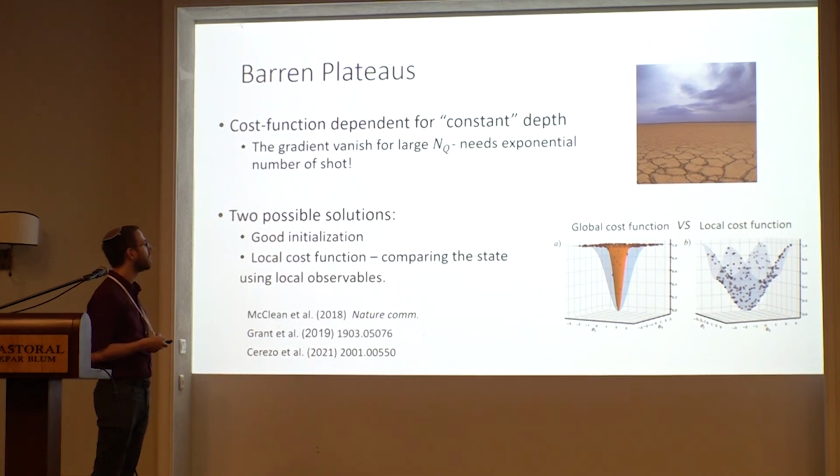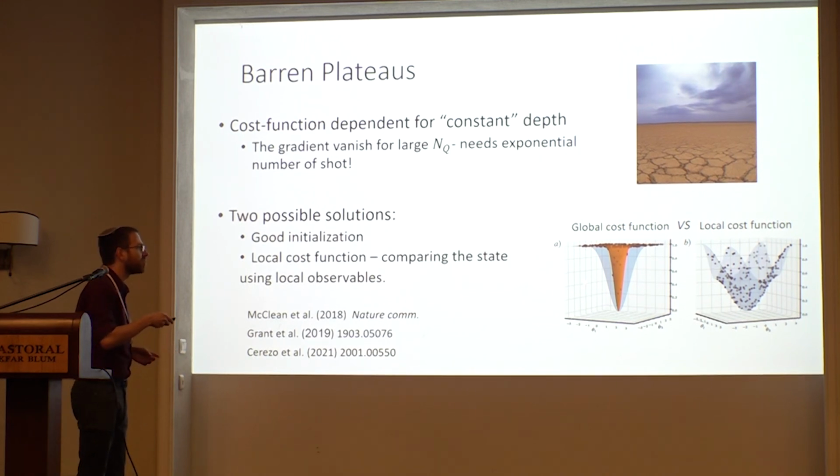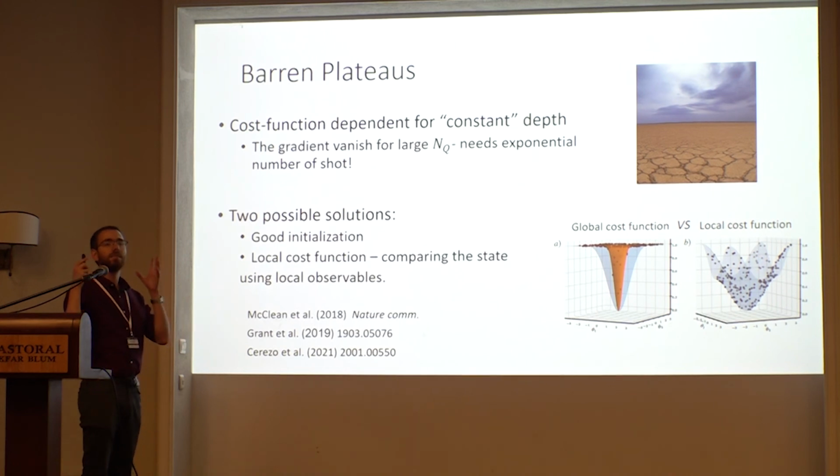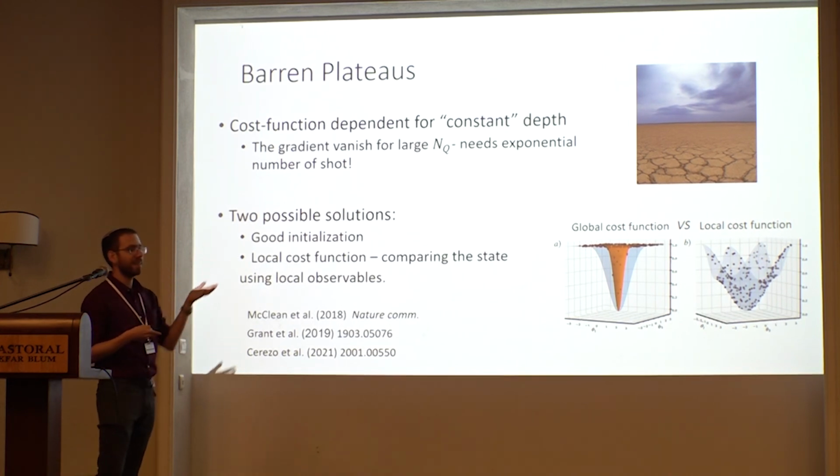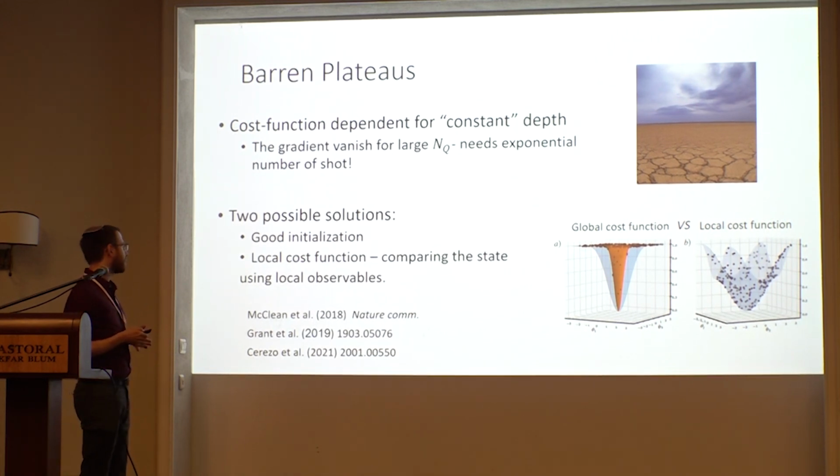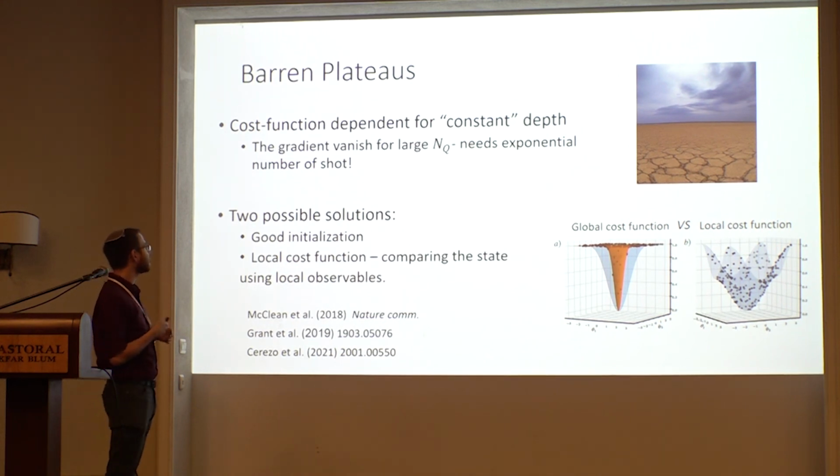And to mitigate that, we checked 2 different methods. Either we start near the optimal point and we just try to take the extra step to improve our results, so to use good initialization, or to use a local cost function, which basically compares the local properties of our encoded state to the target state, instead of just calculating the overall fidelity, which is inherently global in terms of qubits.